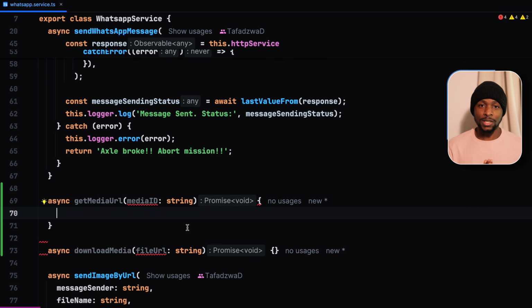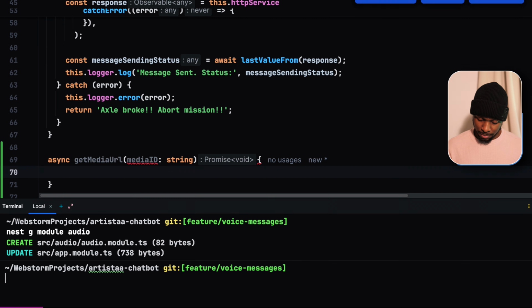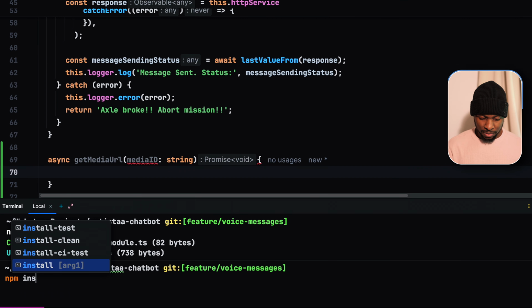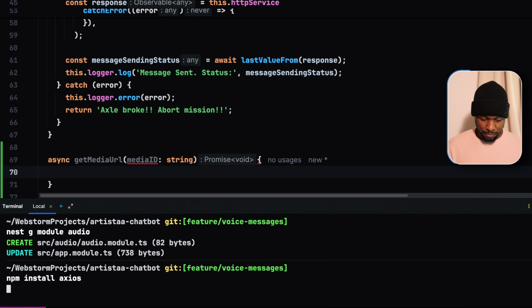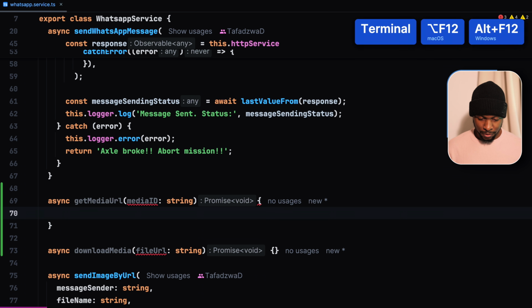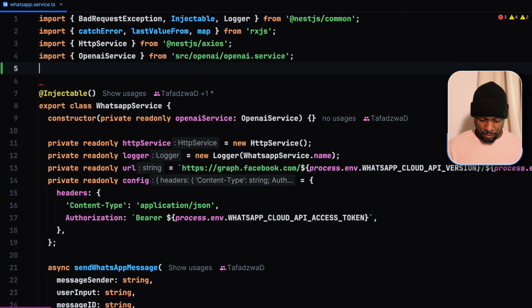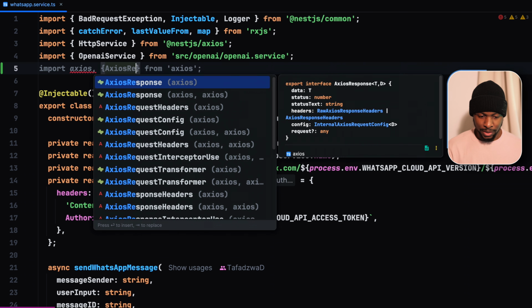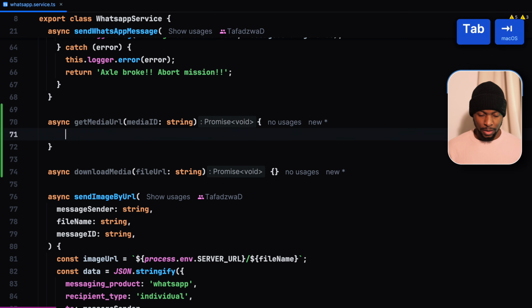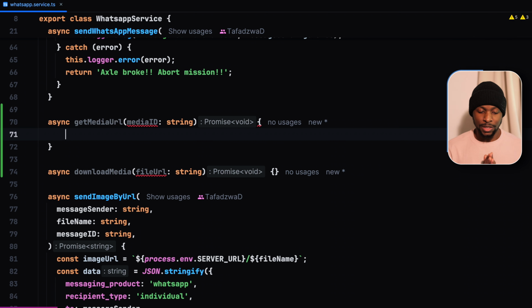To make the GET request, we are going to use Axios. If you don't have it installed, open the terminal and just type npm install axios. This then installs Axios for us to be able to make the GET request to obtain the URL for downloading our audio note. So let's import axios from axios. Let's also import AxiosRequestConfig. Then we scroll down to our getMediaUrl asynchronous method.